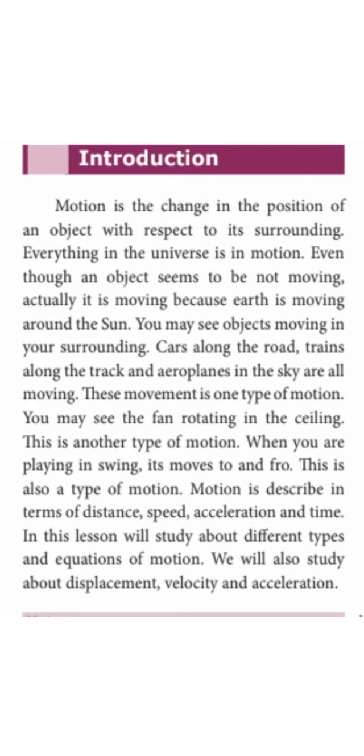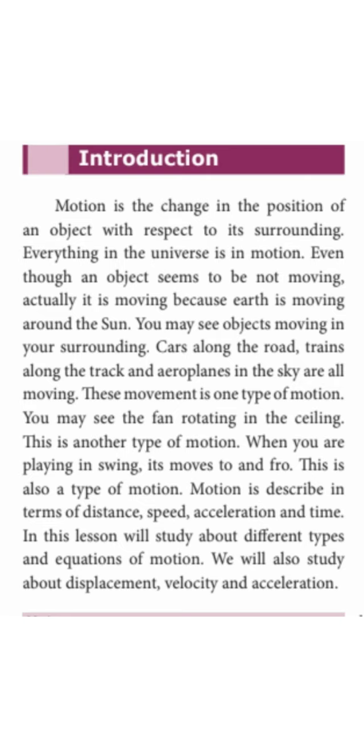Even though an object seems to be not moving, actually it is moving because the earth is moving around the sun. The car moving along the road, the trains along the track, the aeroplanes in the sky are examples of moving. These movements are one type of motion. You may see the fan rotating in the ceiling. This is another type of motion. When we are playing on a swing, it moves to and fro. This is one type of motion.